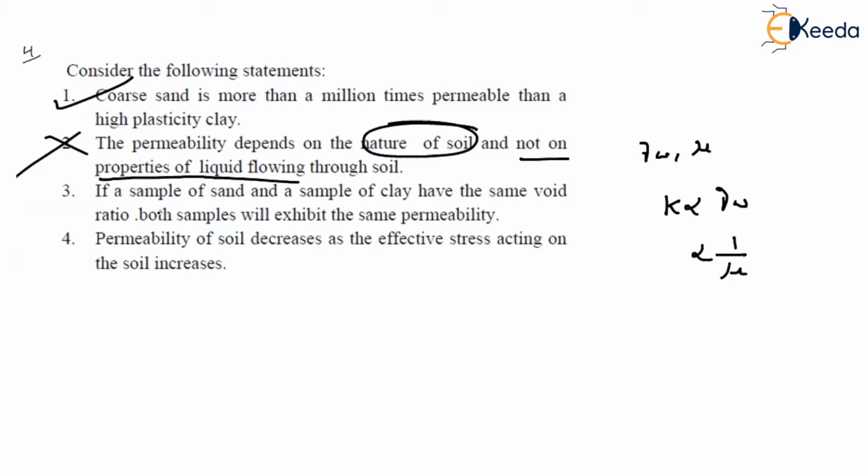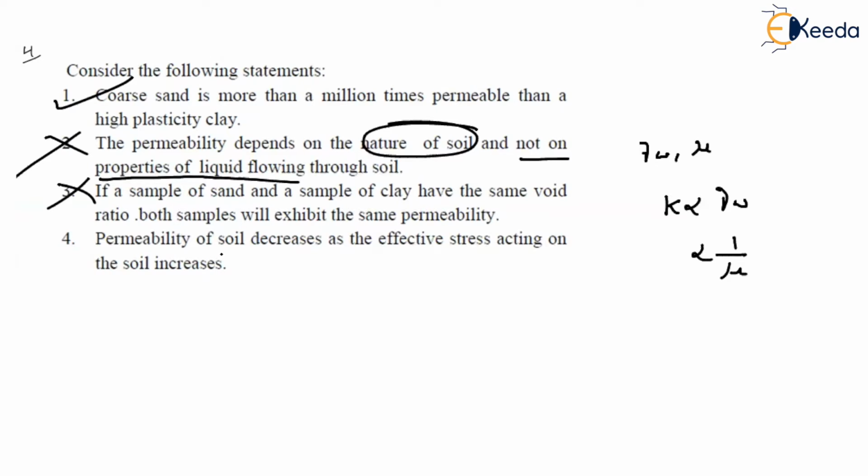Then what about the third statement? If a sample of sand and a sample of clay have the same void ratio, both samples will have the same permeability. Just tell me about it. Is permeability only about the voids in the soil sample? No, it is not. It depends upon the type of soil also. It is dependent upon the properties of the liquids also. So option 3 is also wrong.